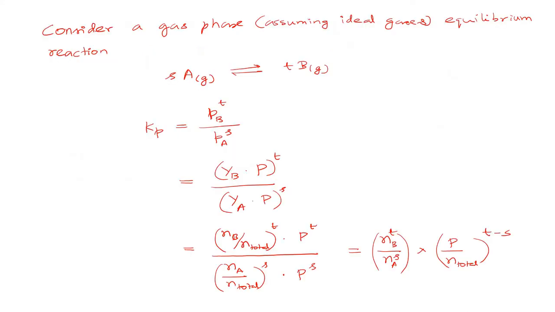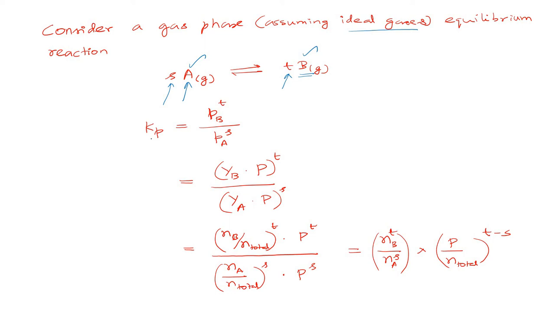Before we begin, let us consider a gas phase homogeneous equilibrium reaction, assuming all the gases as ideal gases. Say I have some reactant A whose stoichiometric number is S. So S moles of A react to give T moles of the product B. A is the reactant, B is the product.